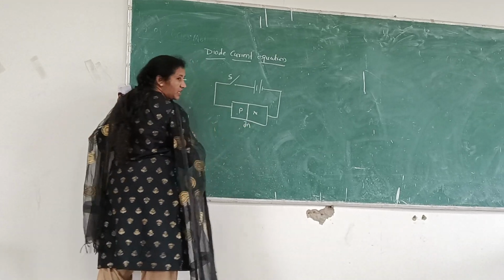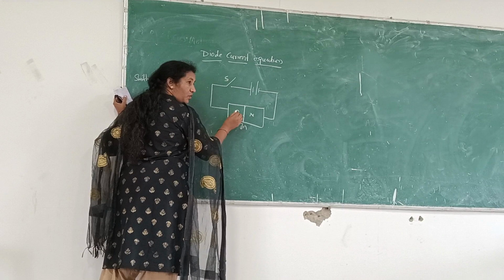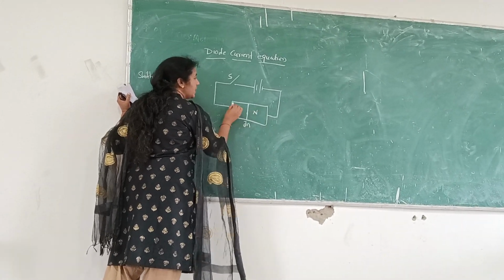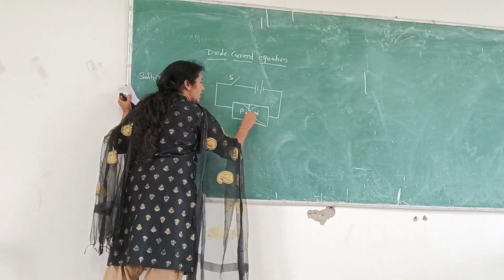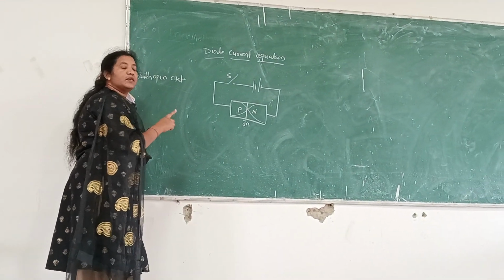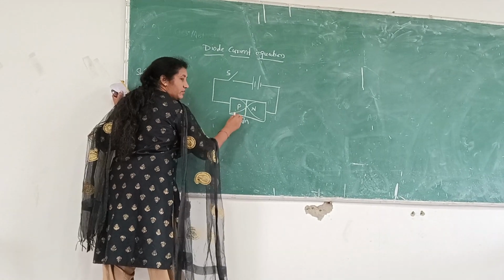Okay. When you are not given any power supply, what happens? There will be more concentration of holes in the P side, the majority, and more electrons will be on the N side. The holes will try to diffuse into this region and all the electrons will try to diffuse into this region. Are you able to follow this? Okay. So the carriers, whatever the carriers are there on this side, will try to move.